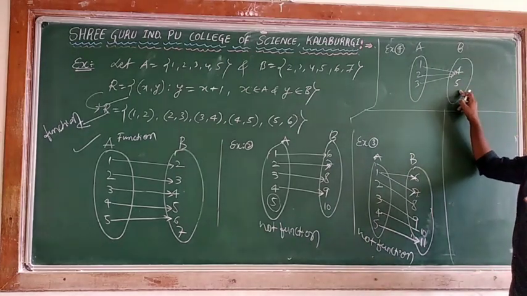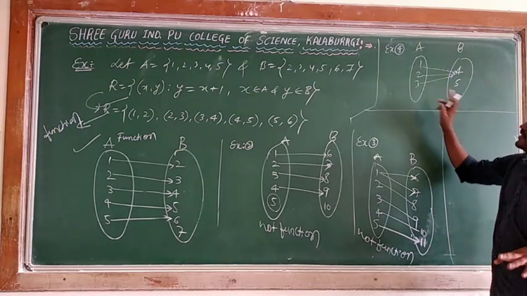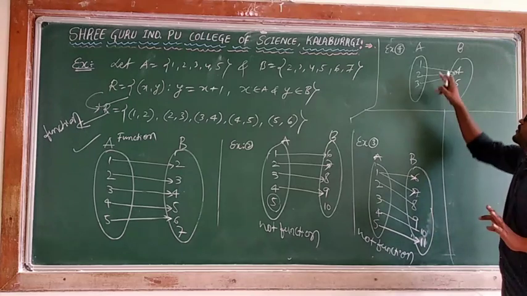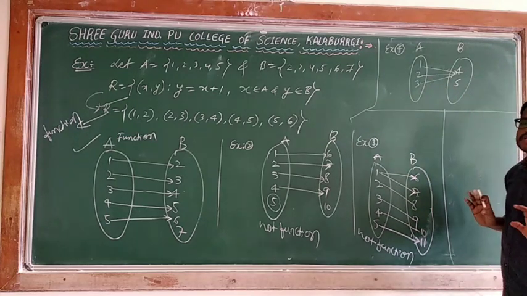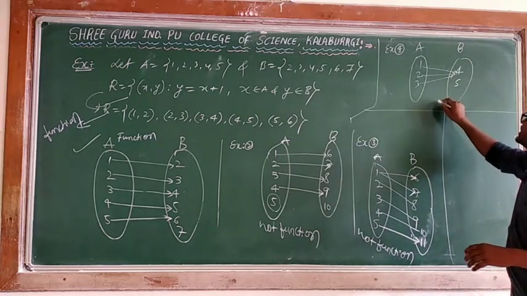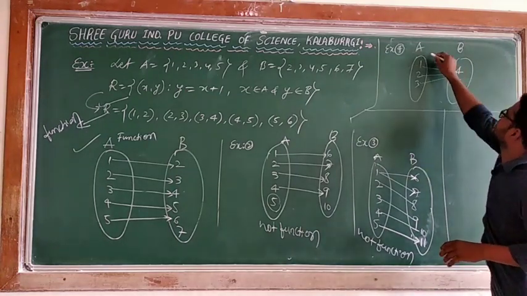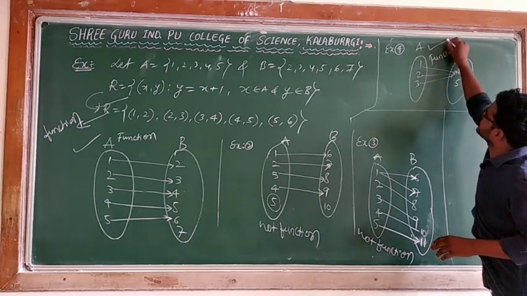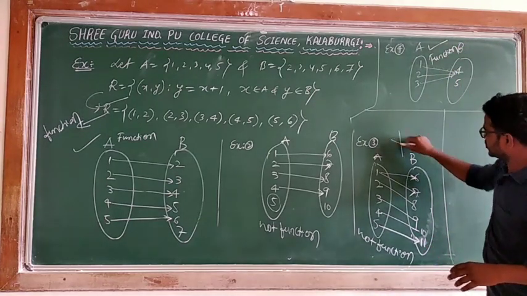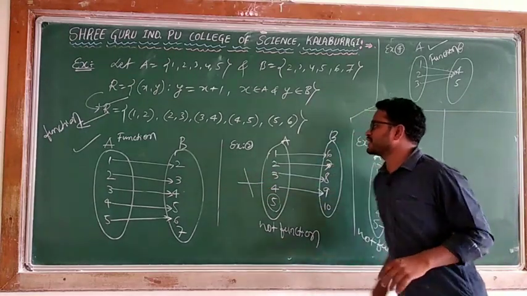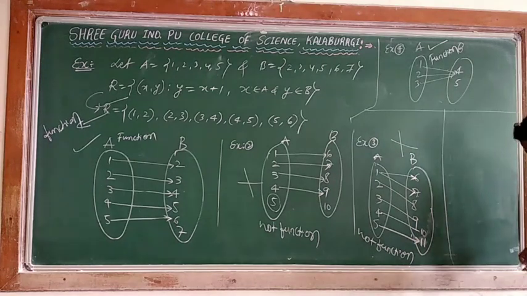5 is left, don't worry. I said every element of the domain, every element of the first set. Every element of the first set has images, and also has only one image. So this is considered a function. Yes, this satisfies the function condition. Yes, this is a function. This is not a function. This one I took a right mark, that is a function. So I will take another one.